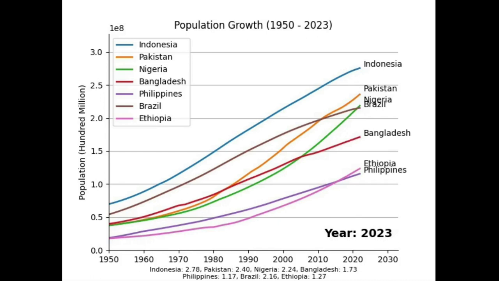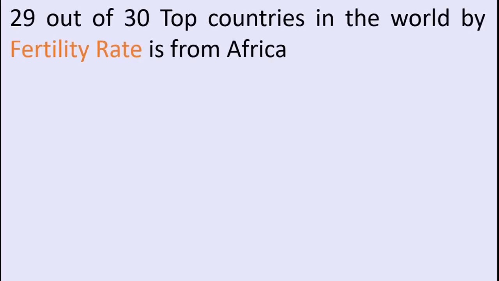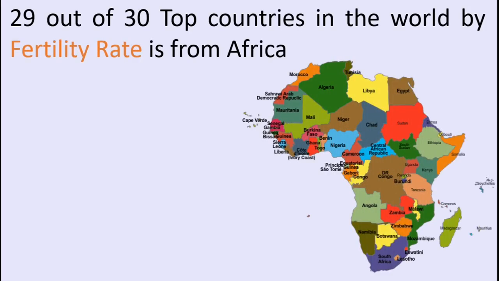Let's also discuss the fertility rates. If you take a list of top 30 countries by fertility rate, then 29 out of those 30 countries are from Africa. Niger tops the list with 6.7 births per woman. I have also plotted the fertility rate for some of the other countries. After Niger, the highest in the list is Chad, Somalia, and Democratic Republic of Congo at 6.1 births per woman.